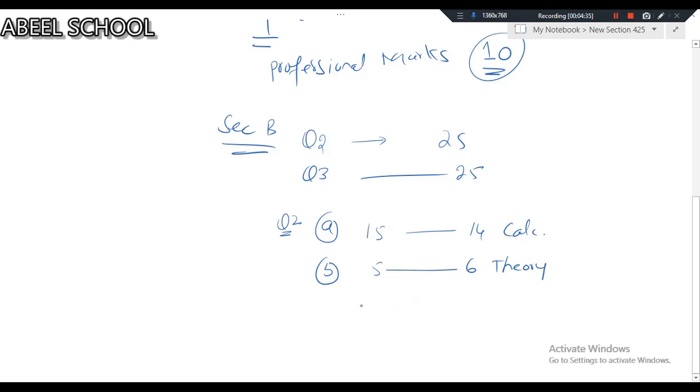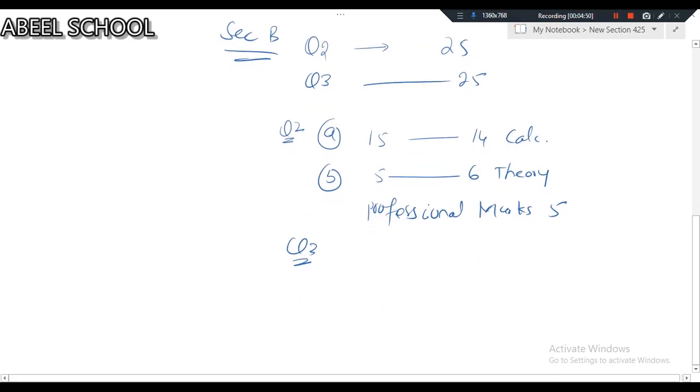In addition to that, you will be having 5 professional marks. The same applies to question 3 as well. You will be getting 5 professional marks in question 3 too.